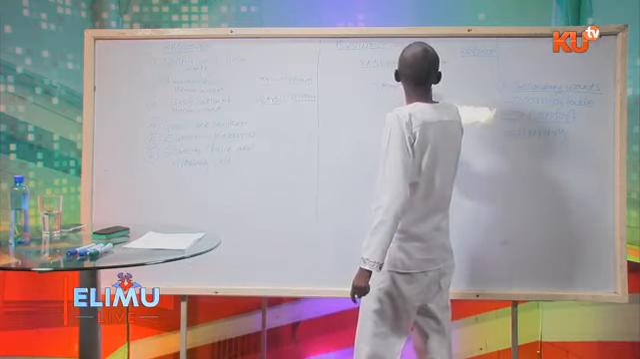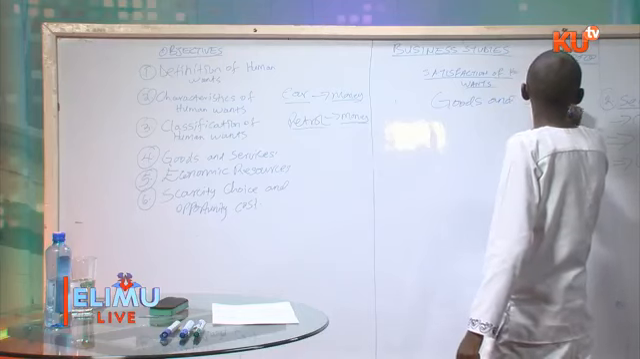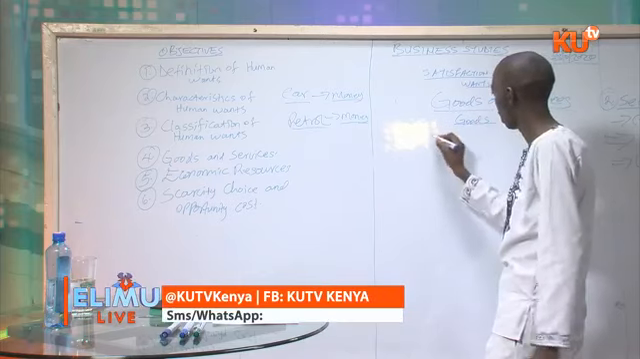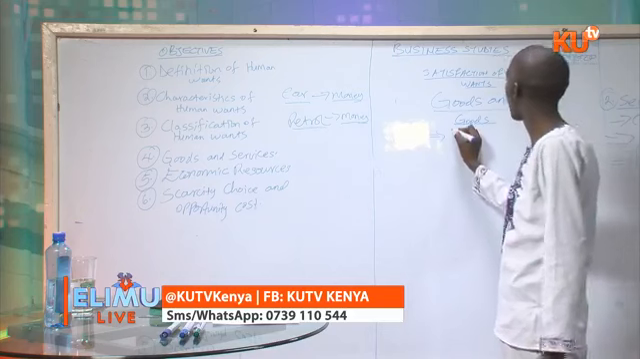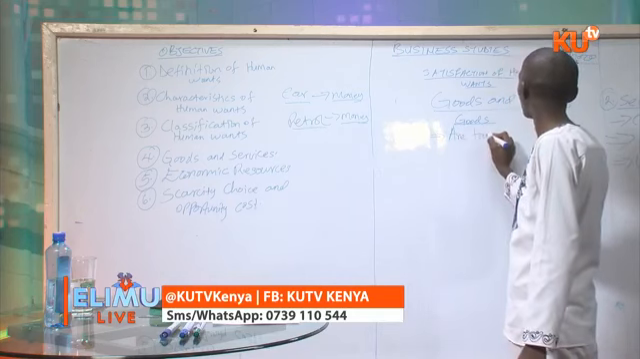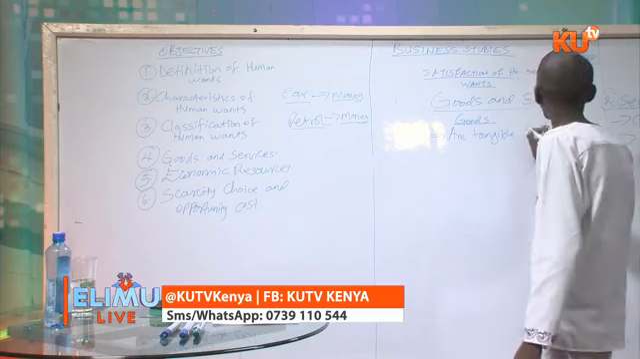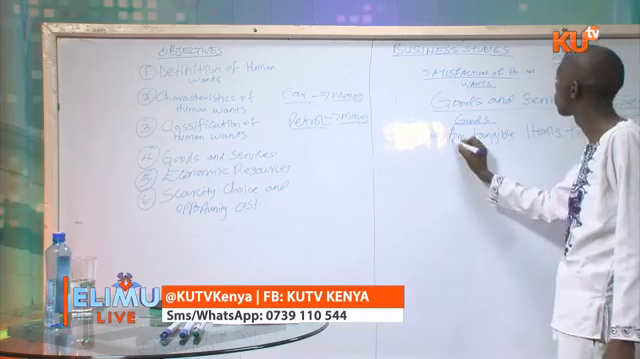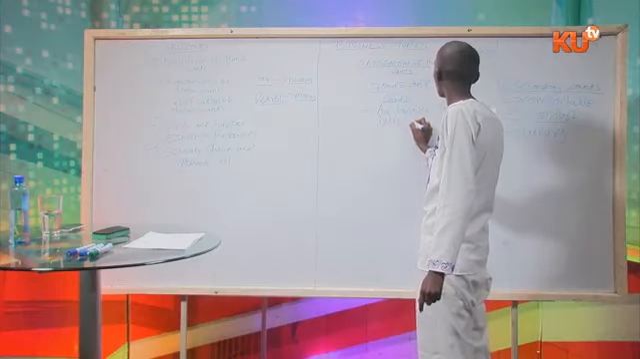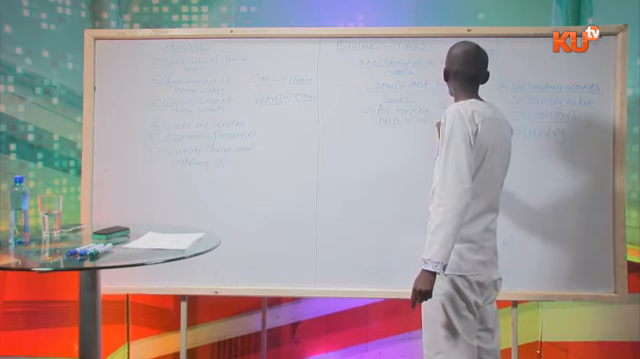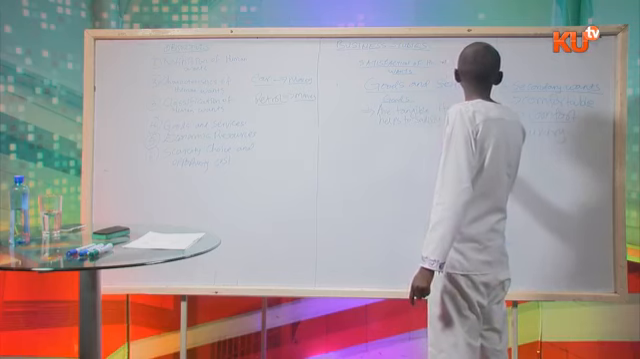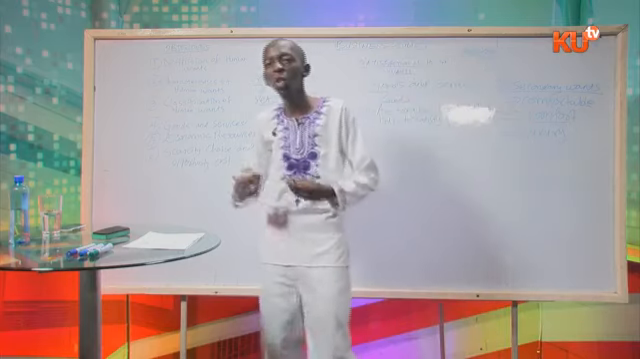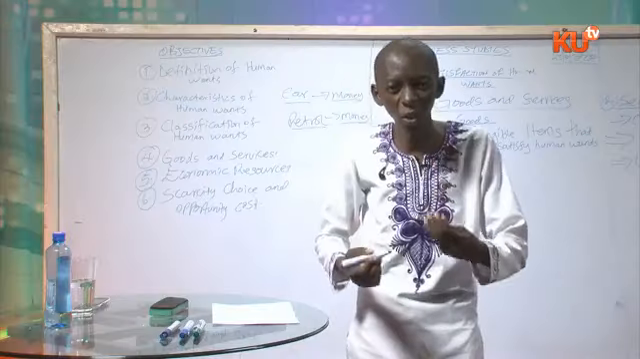Goods and services. What are goods? We start with goods. What are goods? Goods are tangible items that help to satisfy human wants.